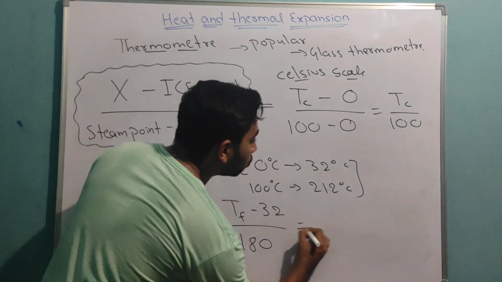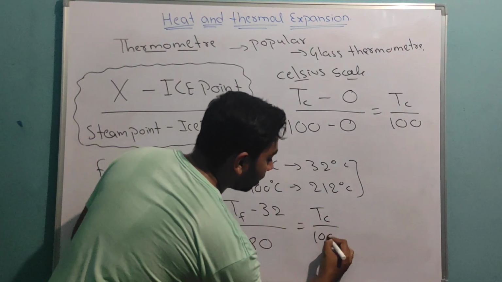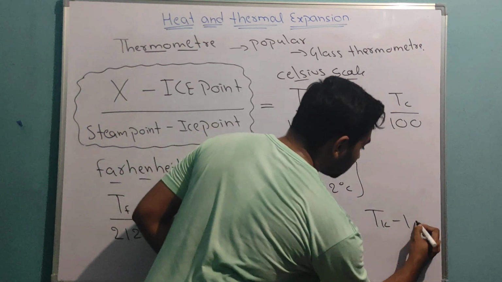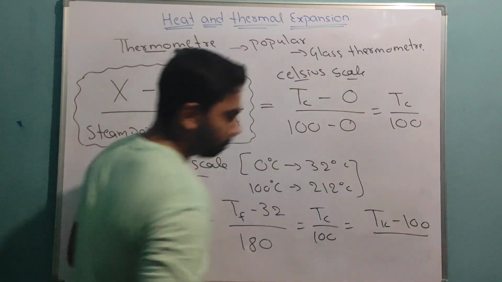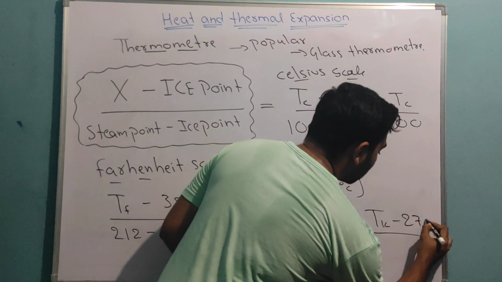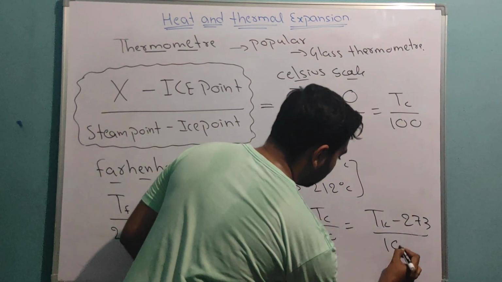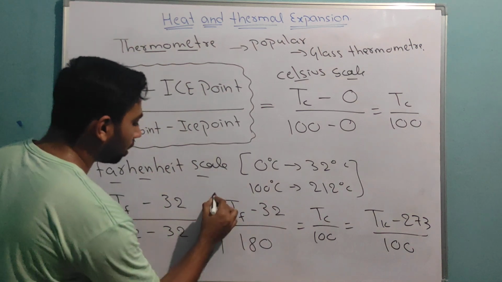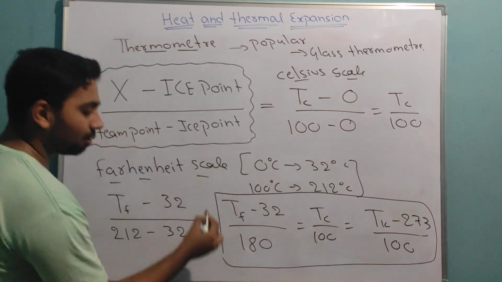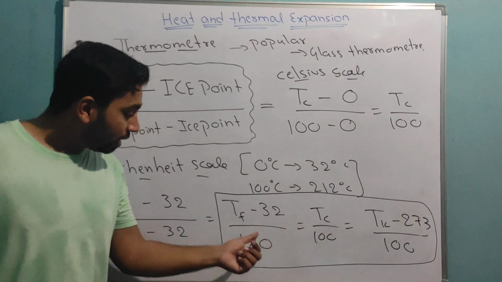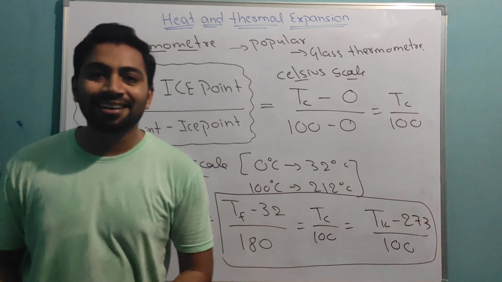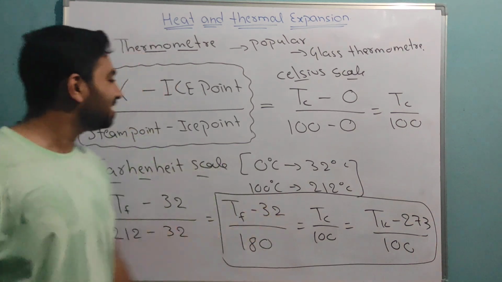This is equal to this, which is equal to Kelvin minus 273 divided by 100. These three are linked. This is how we can convert Fahrenheit to Celsius, Celsius to Kelvin, Kelvin to Fahrenheit. Easy thing, right? Very easy thing.